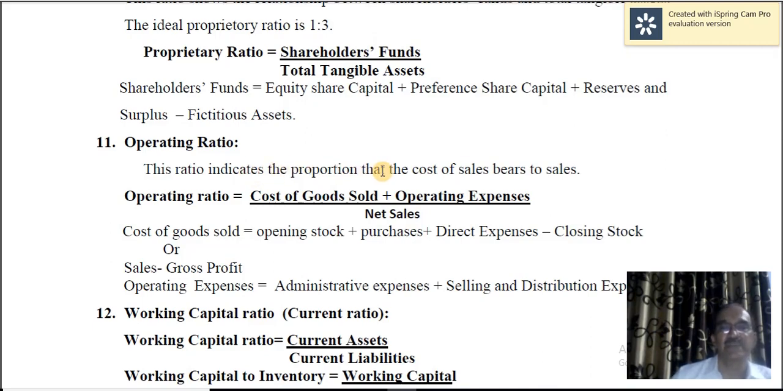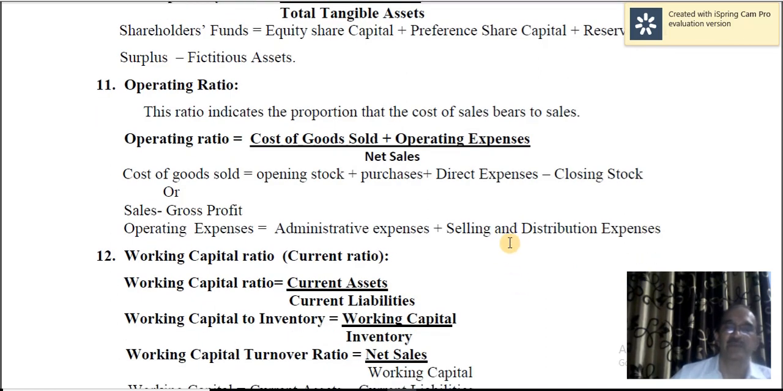Operating ratio. This ratio indicates the proportion that the cost of sales bears to sales. Operating ratio is equal to cost of goods sold plus operating expenses to net sales. Cost of goods sold is equal to opening stock plus purchases plus direct expenses minus closing stock. To that you are adding operating expenses. What are operating expenses? Administrative expenses and selling and distribution expenses.